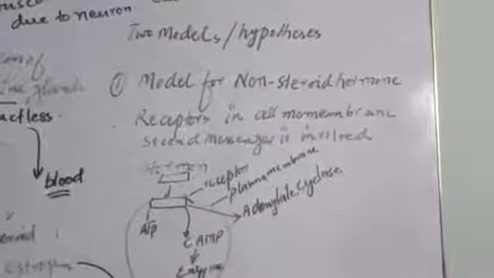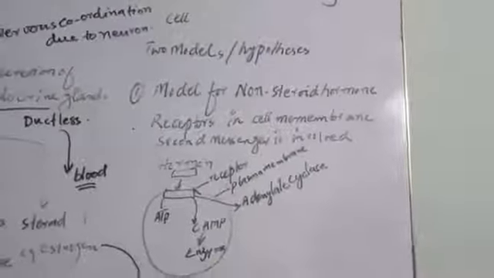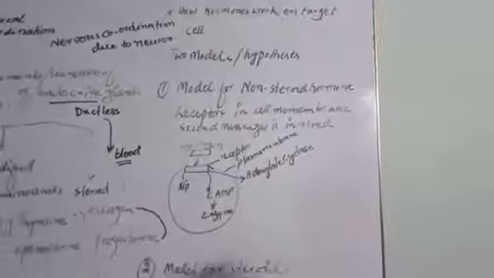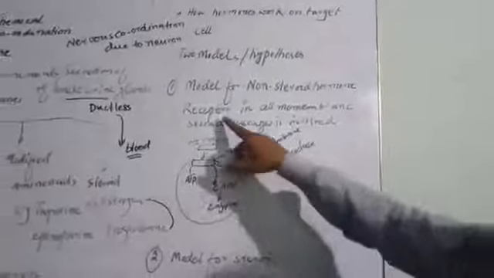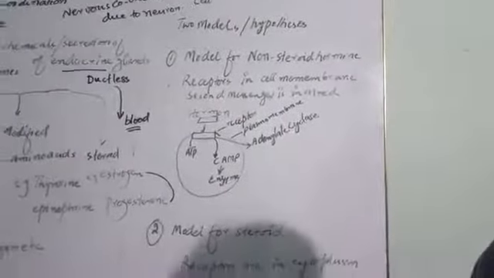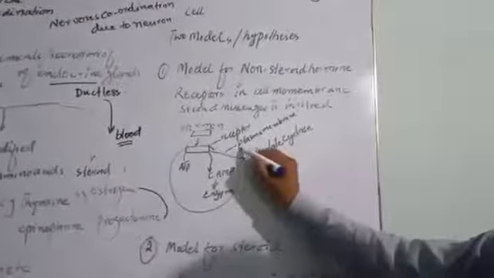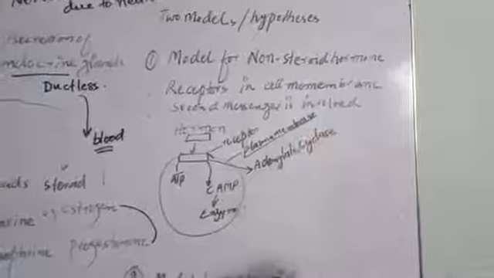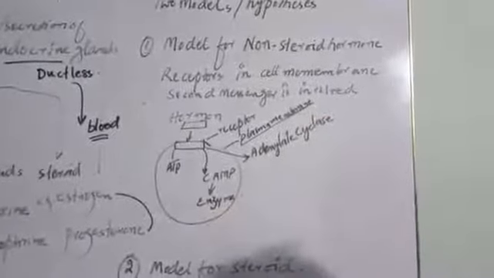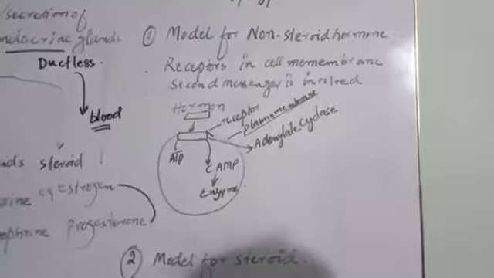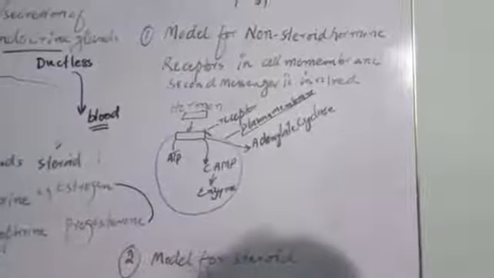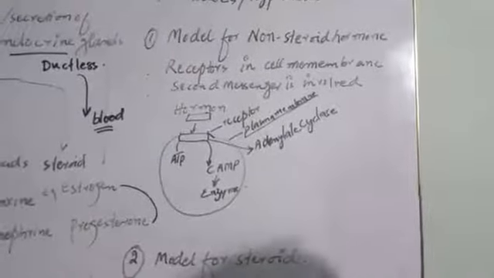What happens in the action of this hormone? There are receptors, special proteins that receive the hormones, at the plasma cell membrane. I told you that hormones work on target cells.